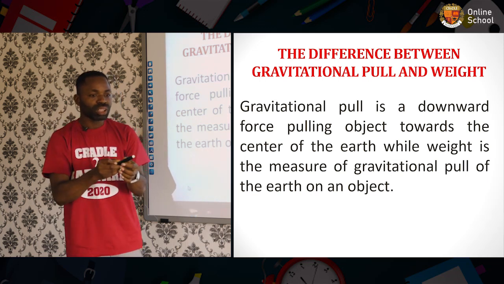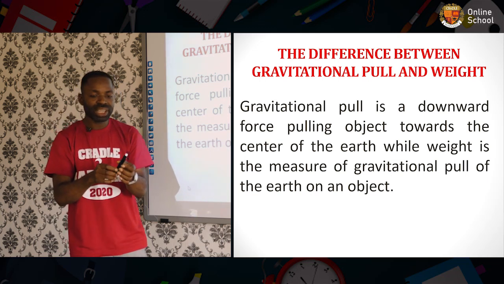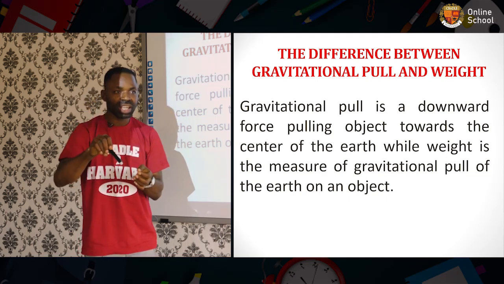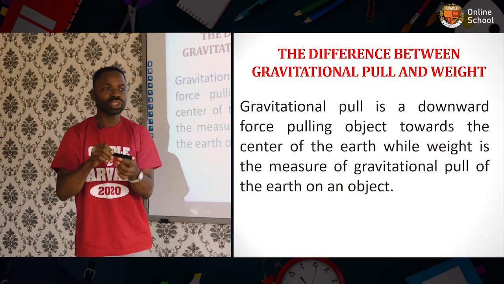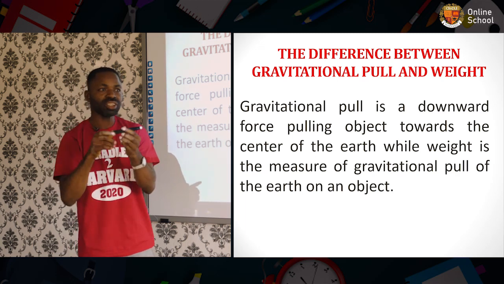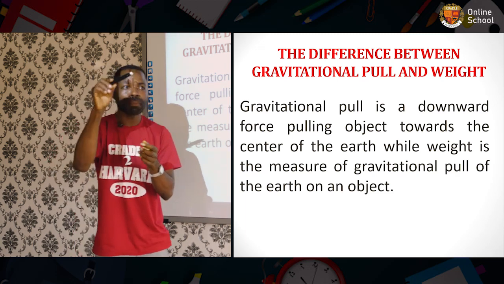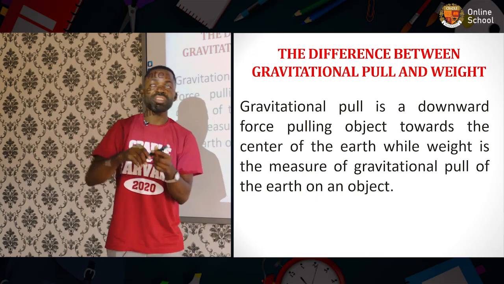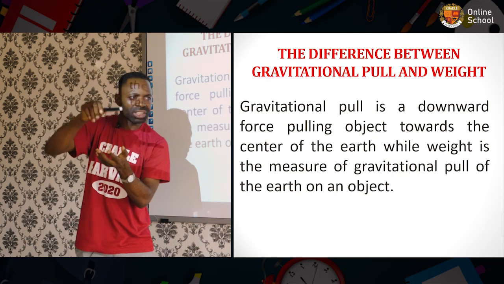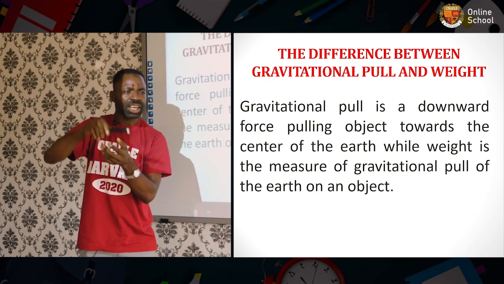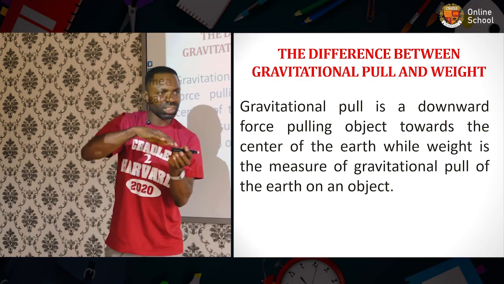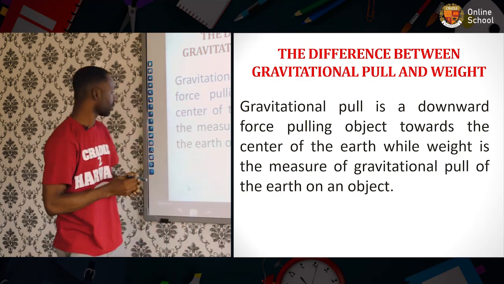So if an object falls very fast to the floor, it depends on the force acting on this object and also on the mass of the object. And if an object falls slowly, it also depends on the mass of the object and the force of gravity acting on it.